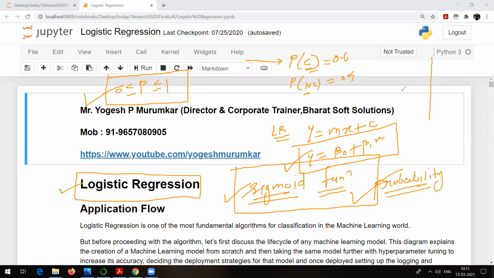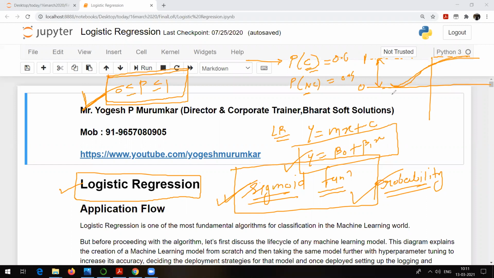Now, what's a sigmoid function? Sigmoid function looks something like this. This is how a sigmoid function looks. Again, you might be knowing about it. The main property of a sigmoid function is that it gives all the values always between 0 and 1. And for probability, we need all the values between 0 and 1 only. So the sigmoid function takes care of that. That is the first reason why the sigmoid function is used in logistic regression, because logistic regression makes probability, and probability values should always be between 0 and 1, and the sigmoid function always gives you values between 0 and 1.